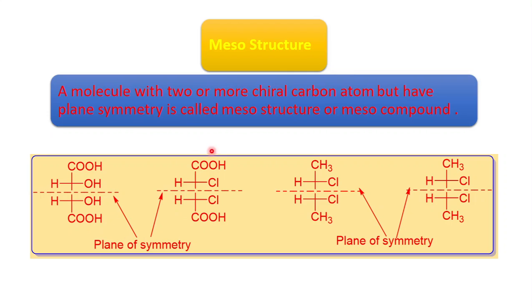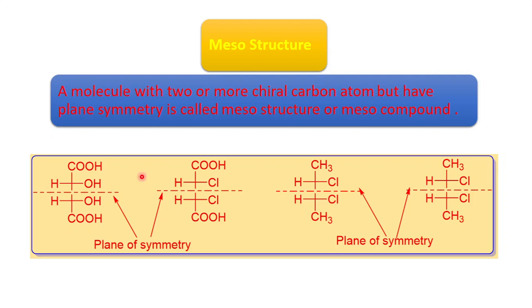So these are examples of a meso compound or meso structure. This structure has two chiral centers, this one and here the second chiral center, and it passes the plane of symmetry. So these are examples of meso structures, because this molecule has two chiral centers, but it passes the plane of symmetry. Although it has two chiral centers, this molecule is called a meso compound or a meso structure.